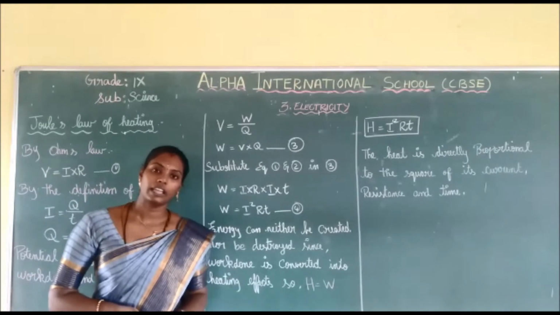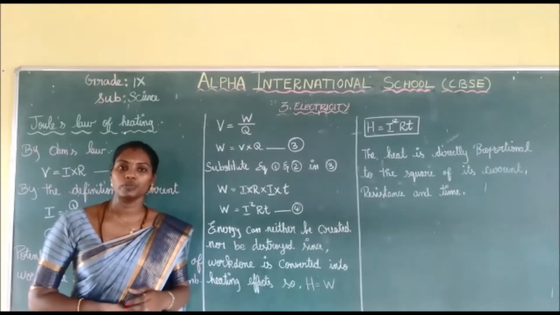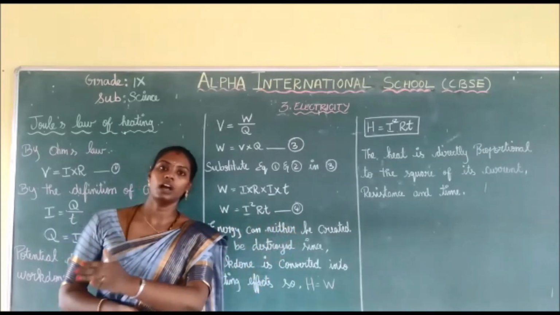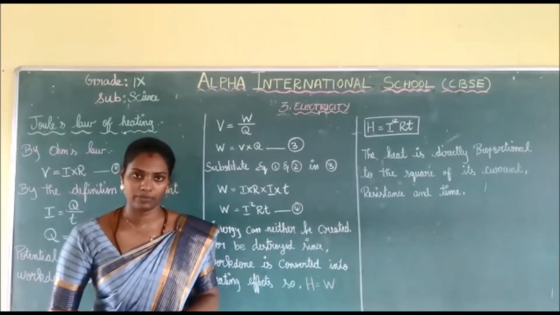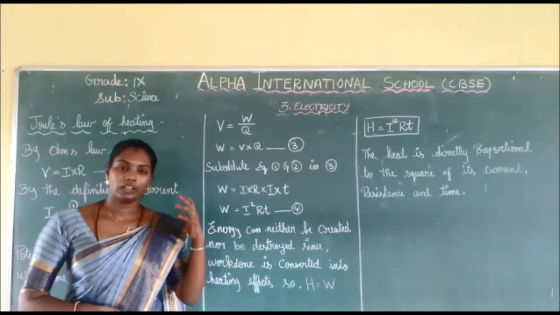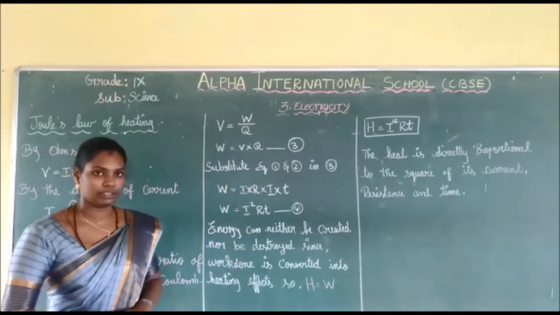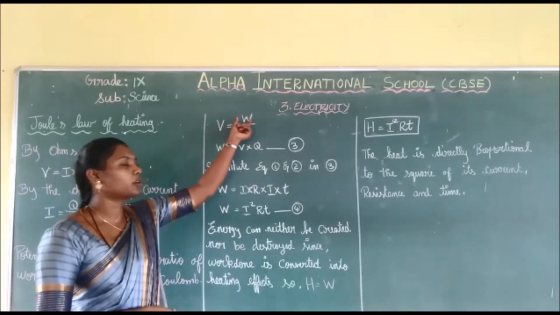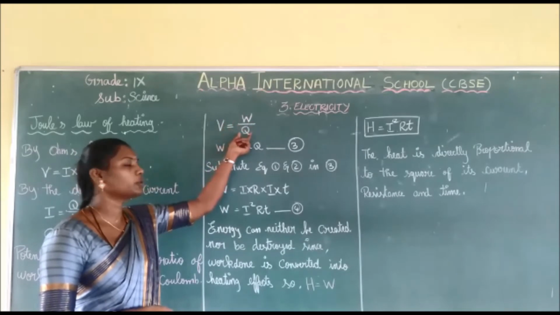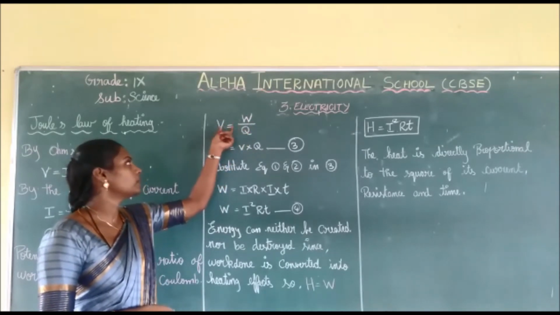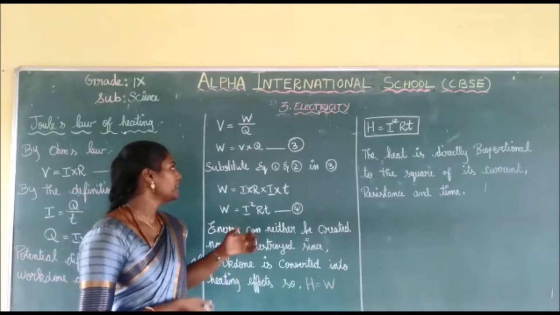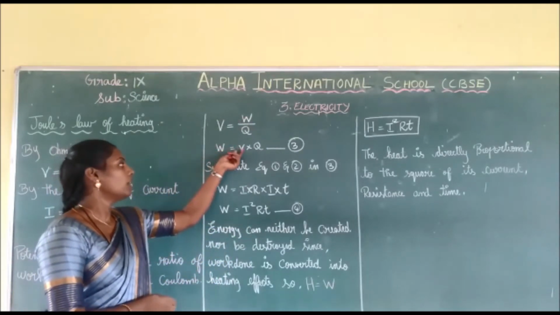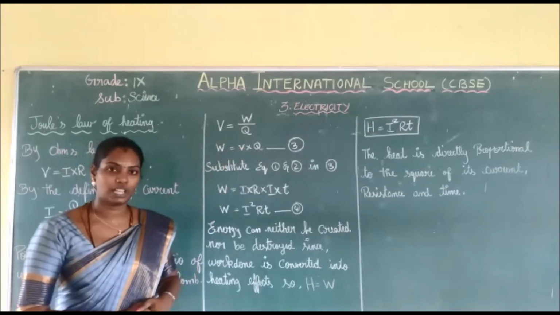That is the amount of work required to move the unit positive charge from one point to another point against the electric force. It is represented by the letter V. V is equal to W by Q. And here also I just modified the formula, that is work done is equal to potential difference into charge.